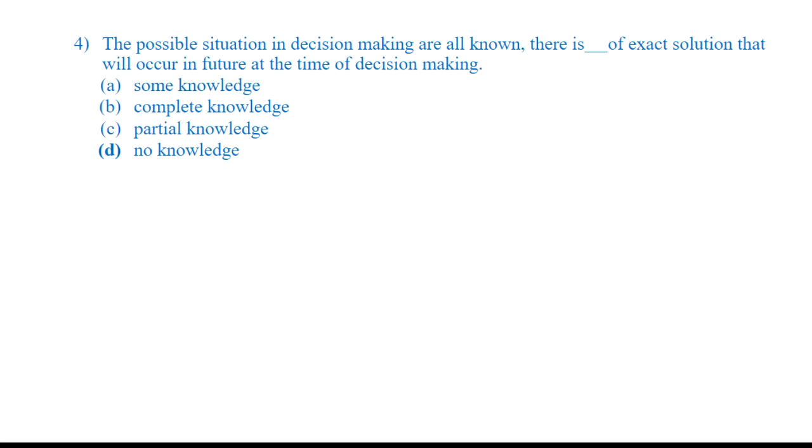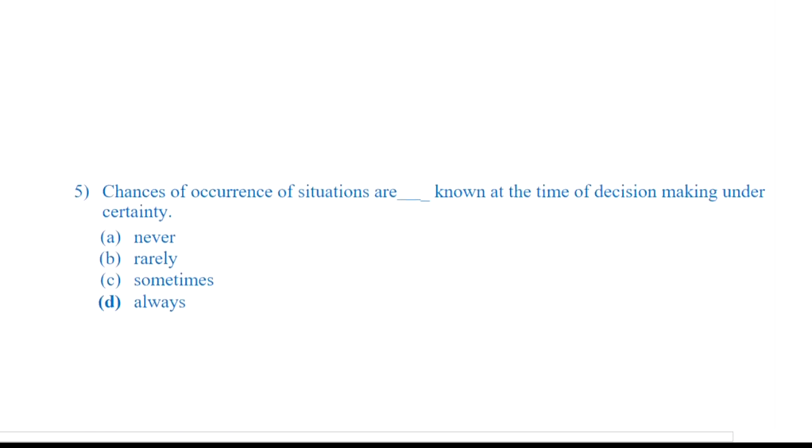If I had perfect knowledge of the solution, then what would be the need of going for the decision making process? In this case, I have multiple alternatives and multiple actions available in front of me, so there is no knowledge of the exact solution which is going to occur in the future. So option D is the right option. Moving on to the next question.